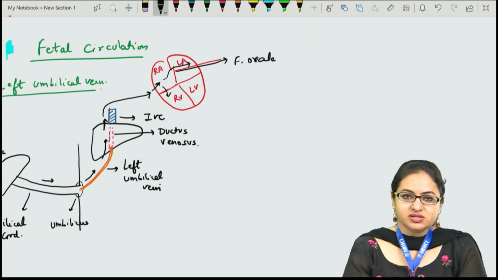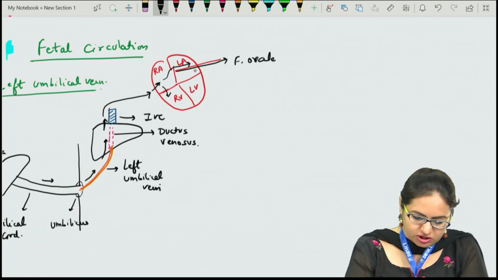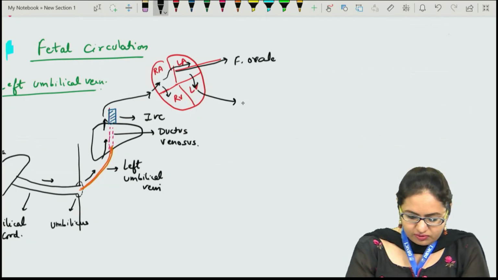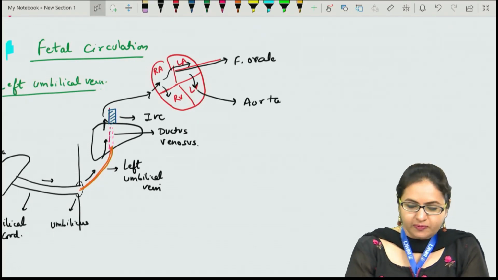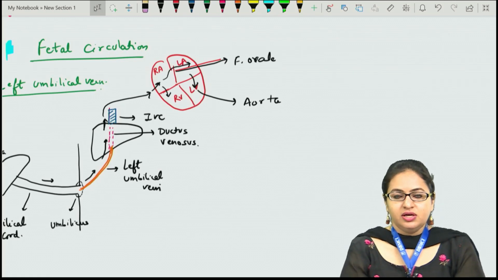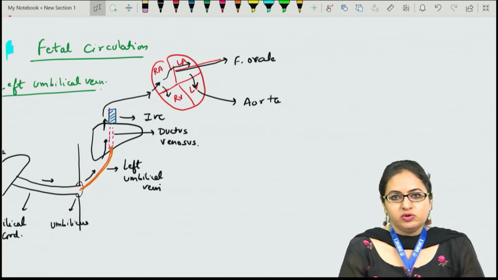The majority of the blood which is reaching the left atrium will go towards the left ventricle, and from the left ventricle it will pass towards the aorta. Now the minor amount of the blood which is reaching the right ventricle passes through the pulmonary trunk, but because the lungs are not functional in the fetus, this blood needs to be bypassed.